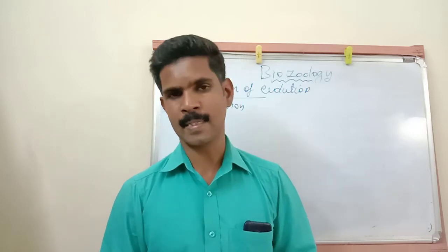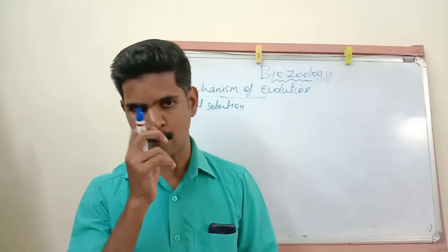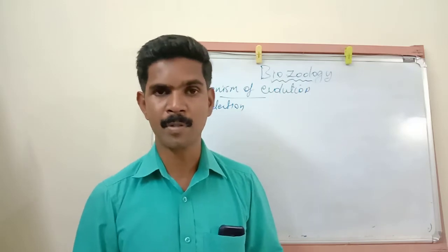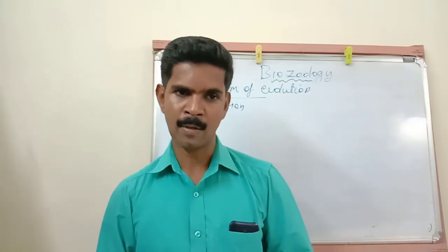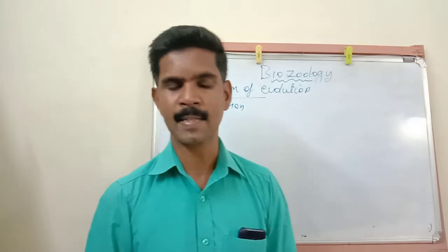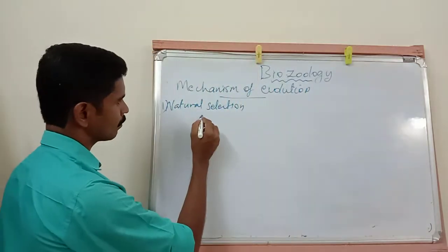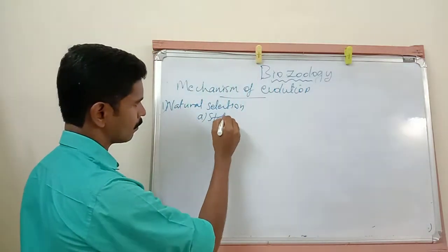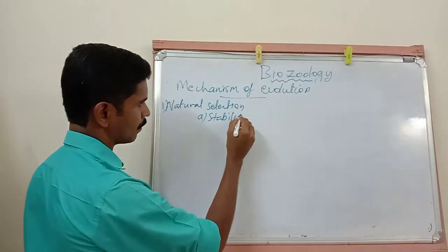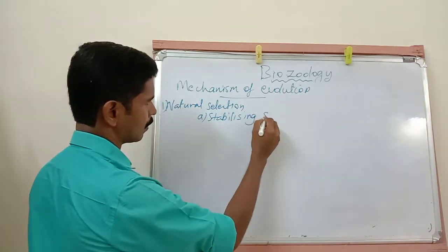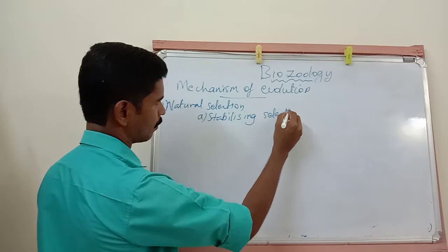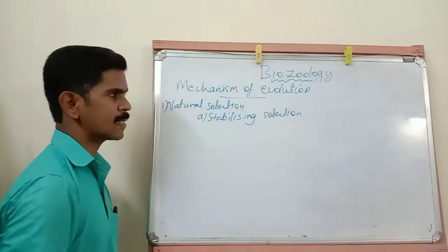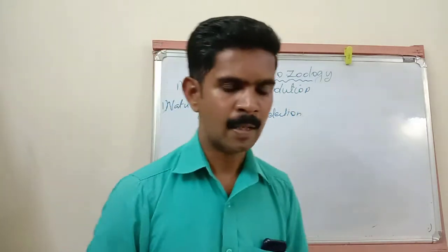Then this natural selection is divided into three types. There are three types of natural selection. The first selection is called stabilizing selection. Listen very carefully.